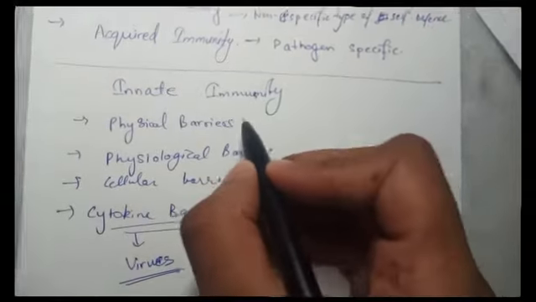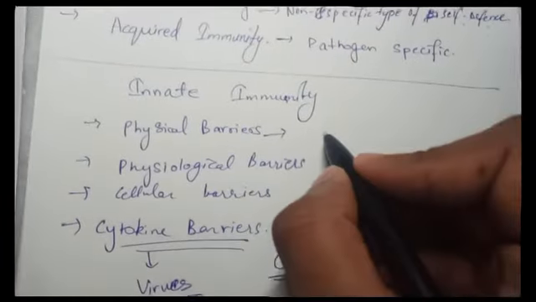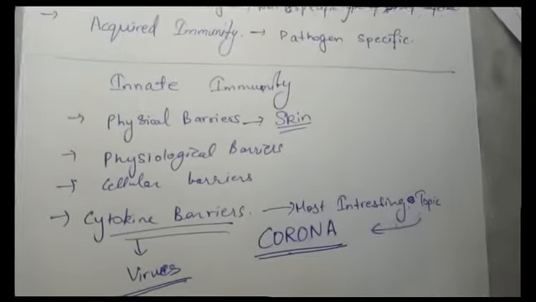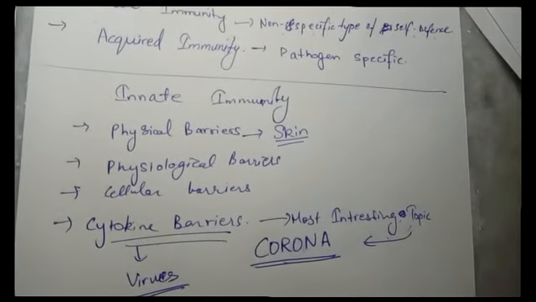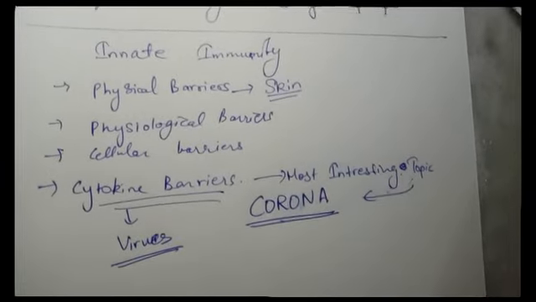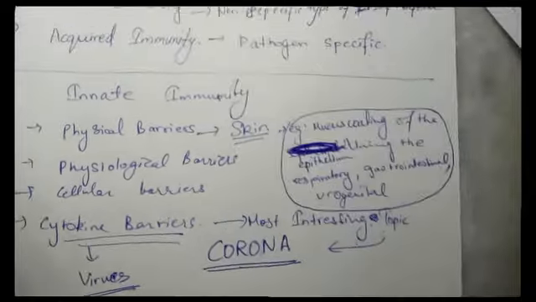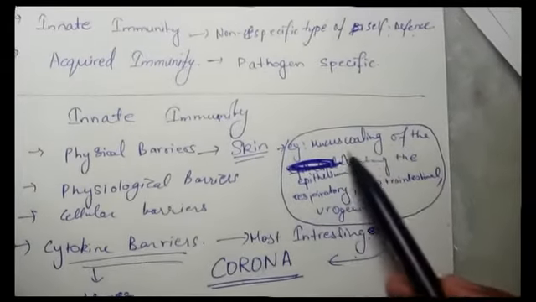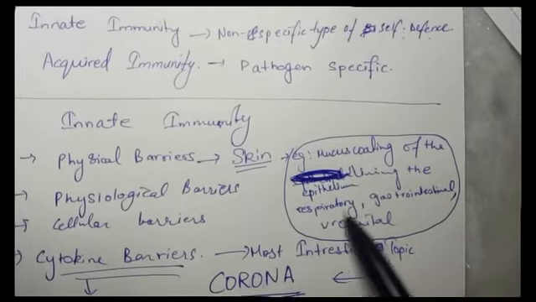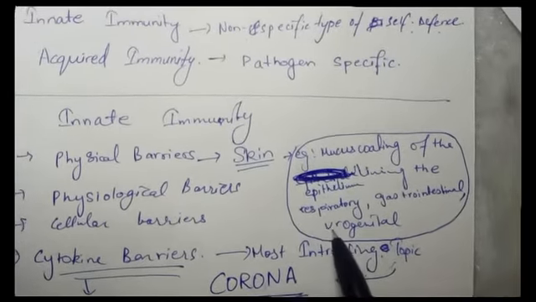So let's talk about physical barriers, right? Now physical barriers are like our skin. Skin is what maintains the main barrier which prevents entry of microorganisms. Then there's the mucus coating of the epithelium lining the respiratory, gastrointestinal, and urogenital tracts.